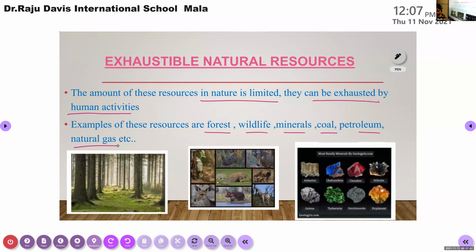Can you please read the slide? Exhaustible natural resources. The amount of these resources in nature is limited. They can be exhausted by human activities. Examples of these resources are forest, wildlife, minerals, coal, petroleum, natural gas, etc. Okay.